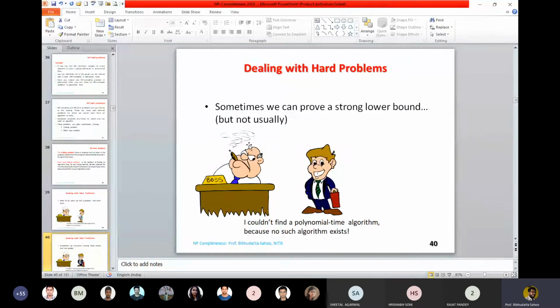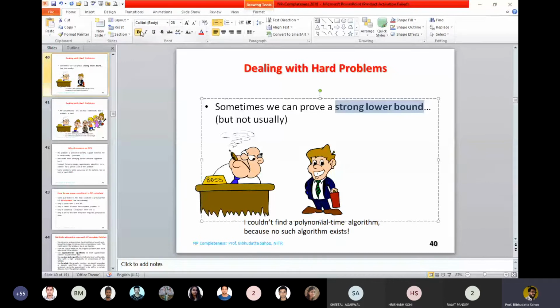Now, then another gentleman comes. Sometimes you can prove a strong lower bound. Instead of solving a problem, we try to come up with a strong lower bound. We'll come to that. What is lower bound theory? We have a complete chapter on that. But we are going to find a strong lower bound which tells that, okay, I am not going to find a solution, but a solution can be found which will take order of n square. There exists a solution for which the lower bound is order of n square. So what is the answer of this person to the boss? I could not find a polynomial time algorithm because no such algorithm exists.